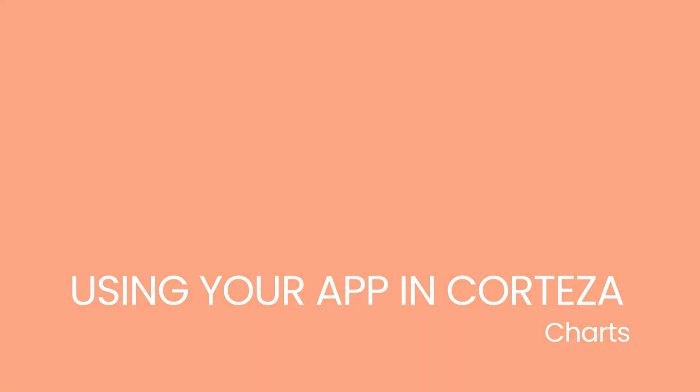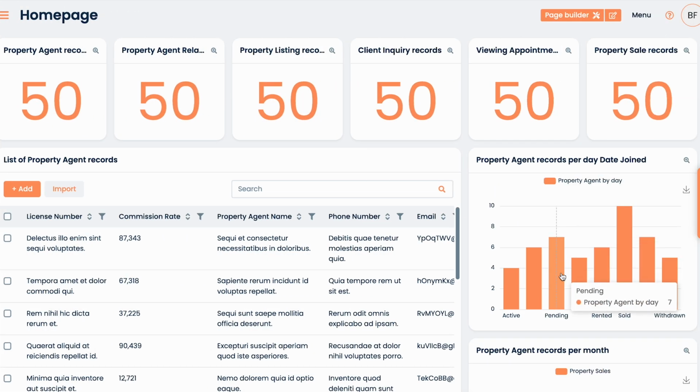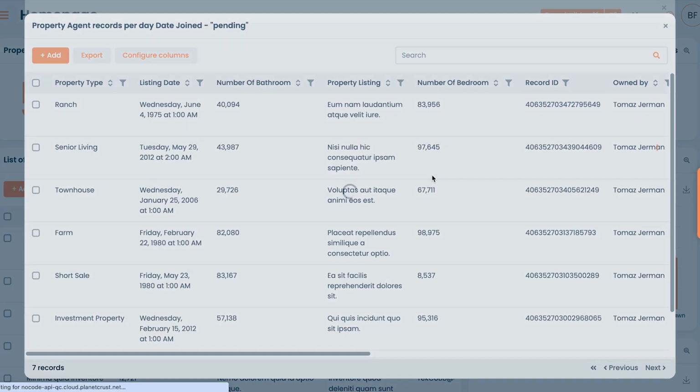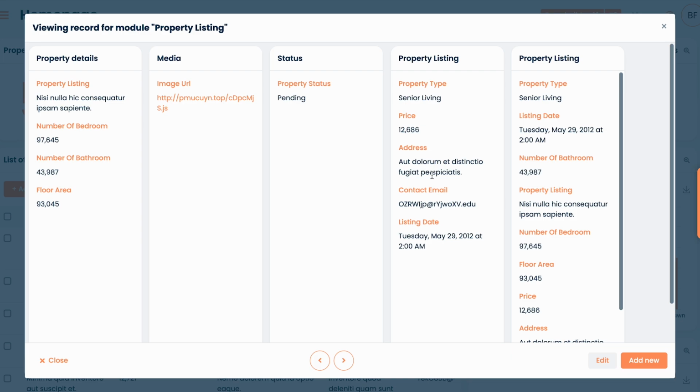Now let's look at charts. Like with metrics, click on the chart to call up the related record list. Then click on a record to open the record page.